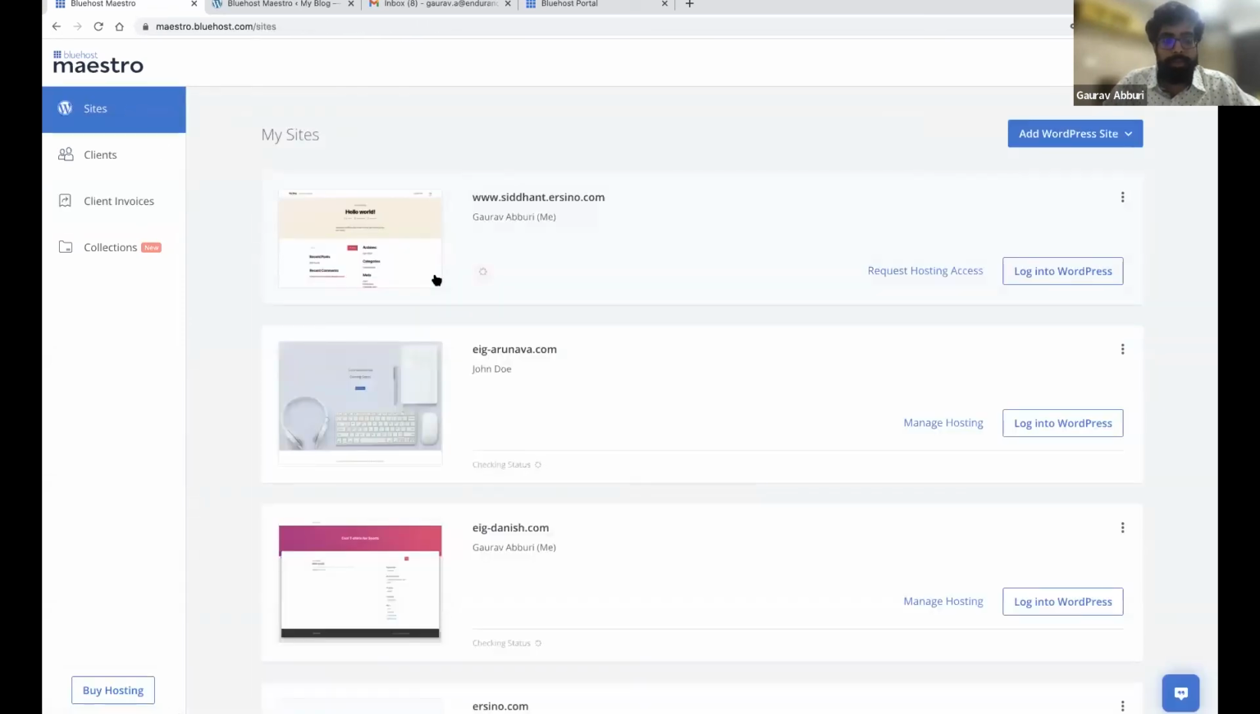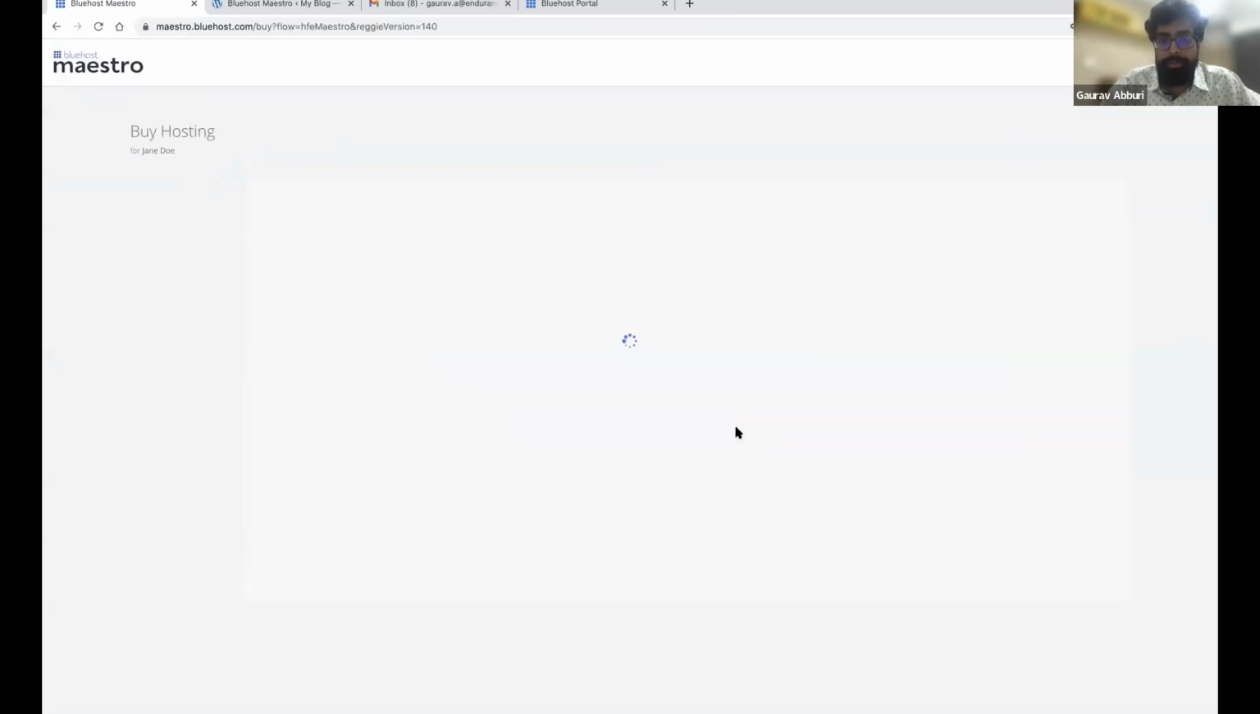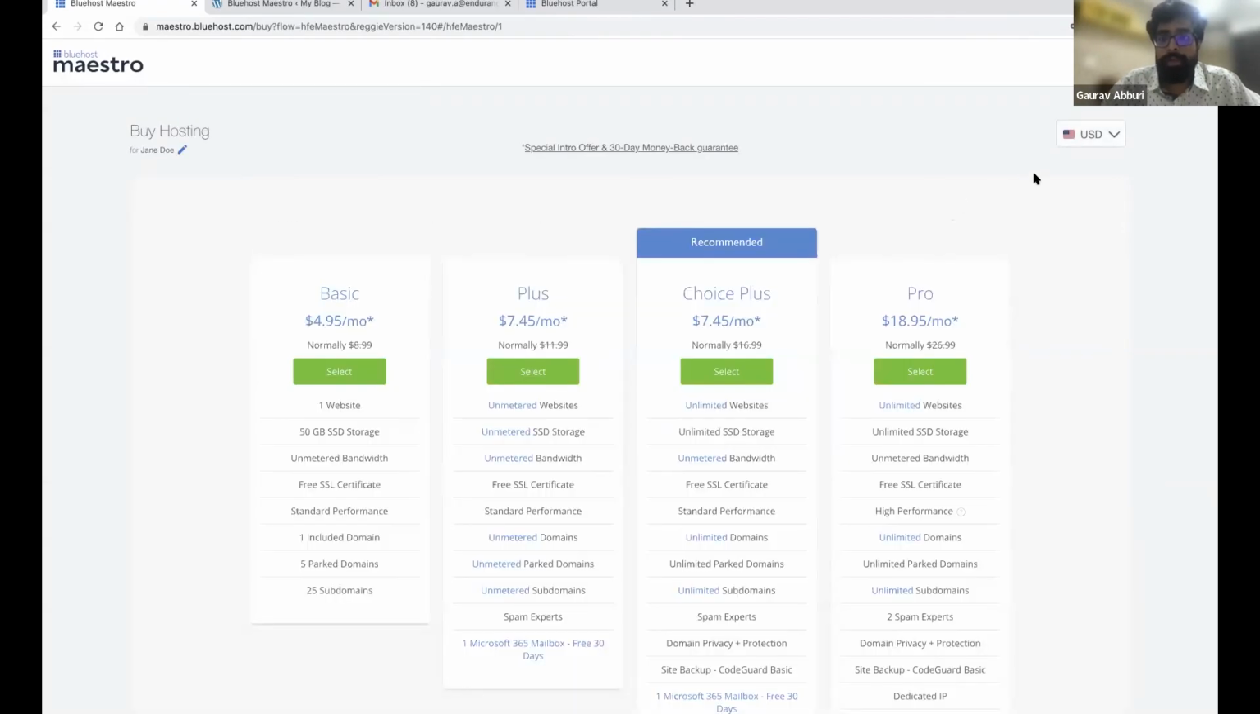Cool. And also, like I was mentioning earlier, you also have an option of purchasing a domain and hosting package from within your Maestro dashboard in case you want to set up a new site. So you can purchase it for yourself or for a client. You can select a shared hosting package that you would want to. In this case, since I've registered myself as a Webpro belonging to the US, it is showing me the prices in USD. So whatever country you have registered yourself with, the currency will show accordingly.